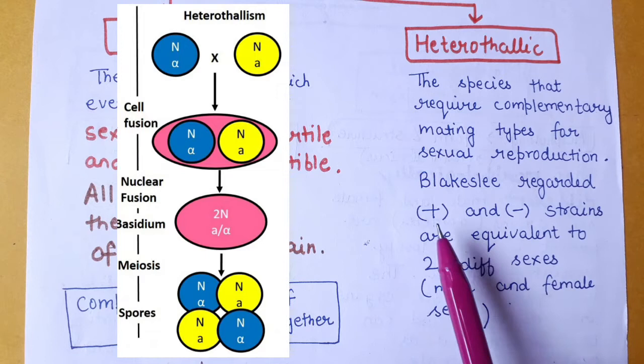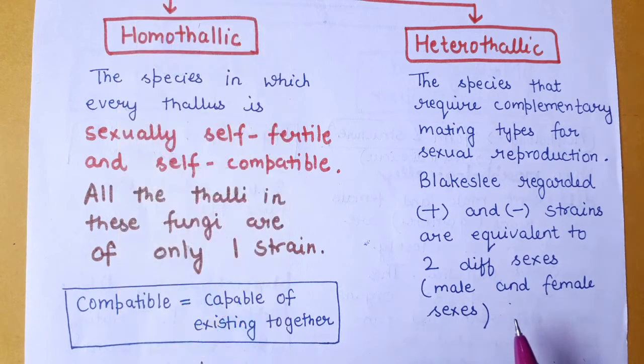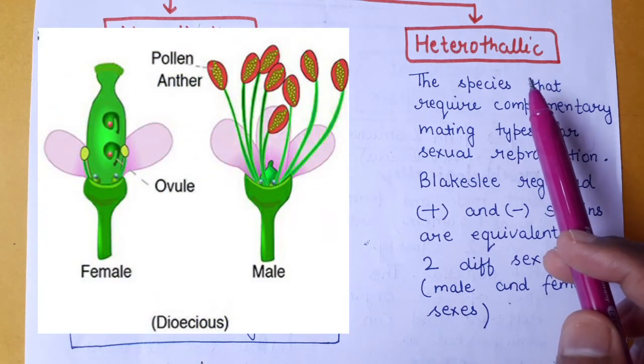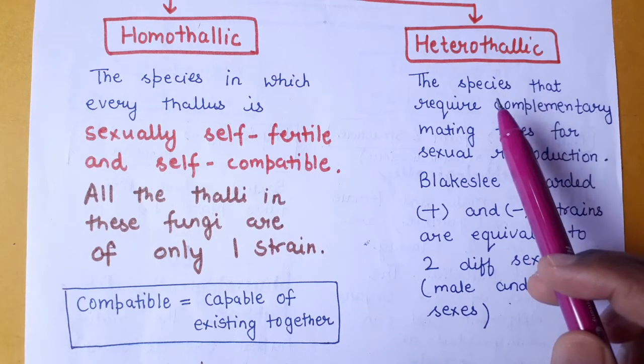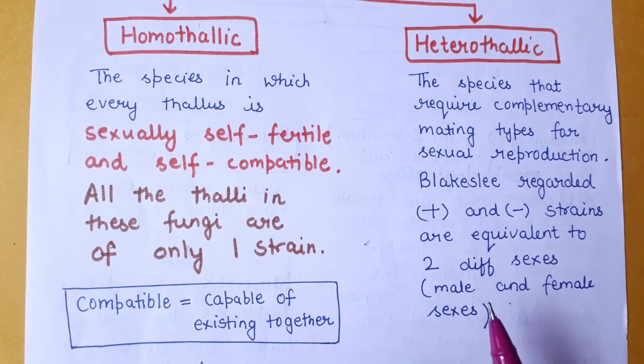In this case, the positive and negative strains are equivalent to two different sexes, like the male and female sex in higher plants. It is also comparable to the dioecious nature of higher plants, in which the male reproductive structures and the female reproductive structures are present on different plants. So you can compare the heterothallic behavior of species to the dioecious nature of higher plants.